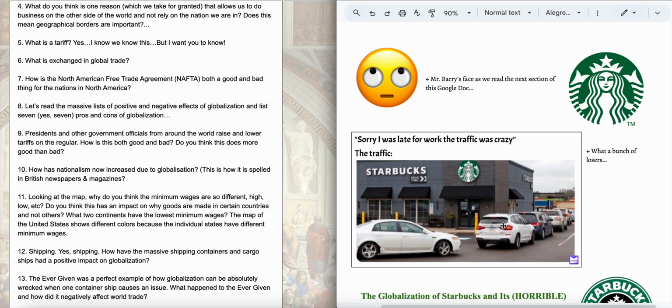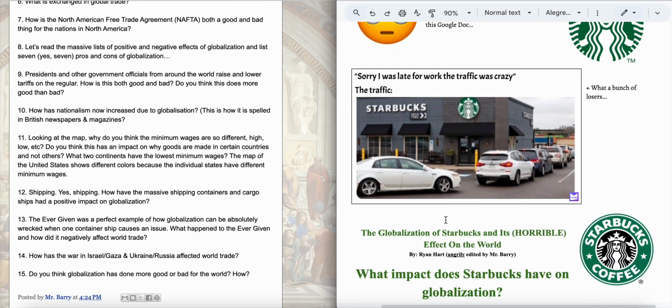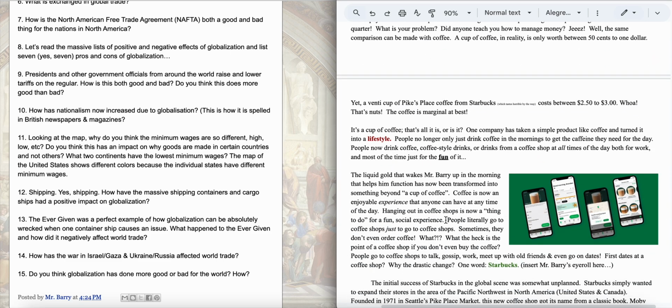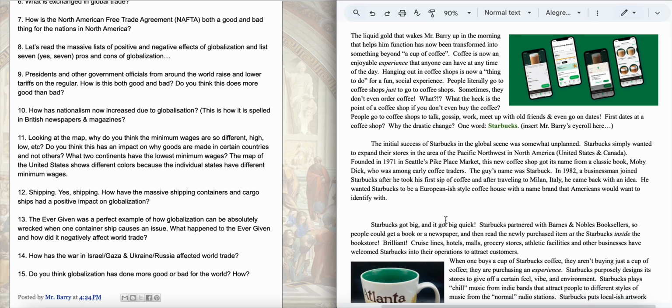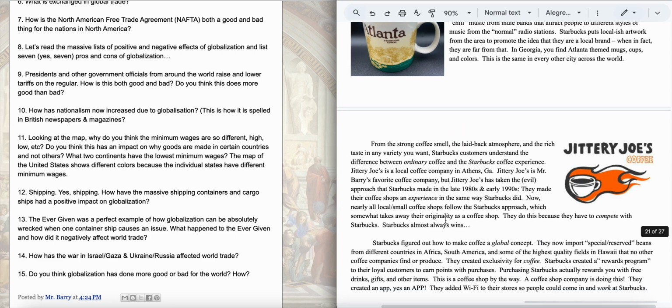Starbucks. I hope you enjoyed reading about Starbucks because I freaking hate it. I hate Starbucks. If we think about an impact that Starbucks has had on globalization, well, now people know Starbucks, so nobody goes to the local coffee shop. They go to Starbucks to get their mocha chocolate frappuccino. And because of that, small coffee shops lose their business. And then other businesses have to adapt. Starbucks has pretty much created a culture. They've created a normalcy. They've created an experience. They've made other countries even try to adopt.